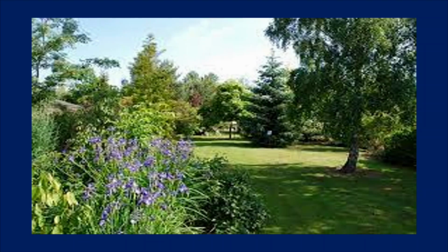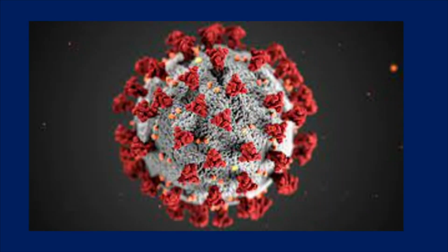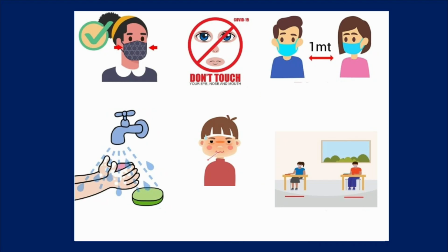And now next we are going to discuss one pandemic disease, that is COVID-19. COVID-19 is a viral disease that is transmitted by direct contact and through air. The name of the pathogen is coronavirus. Here the major symptoms of this disease are cough, cold, high fever and a sore throat. Maintaining social distance, wearing a mask and washing hands with soap can help to prevent this.